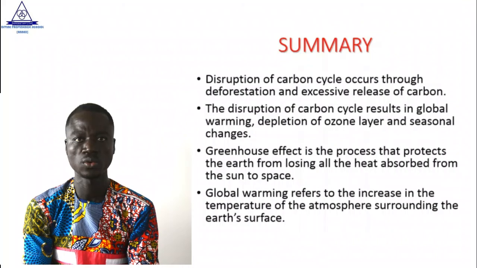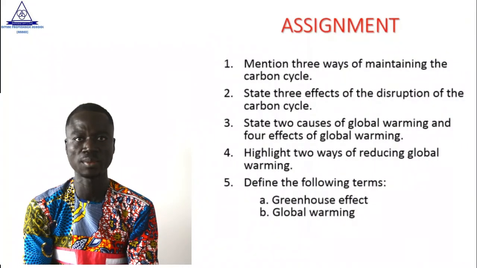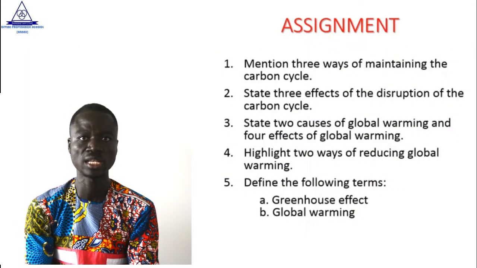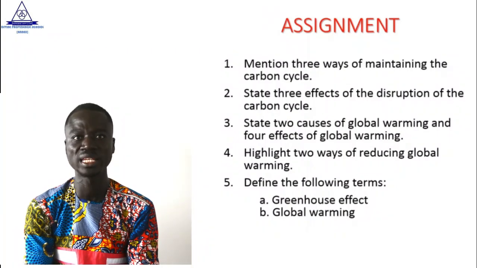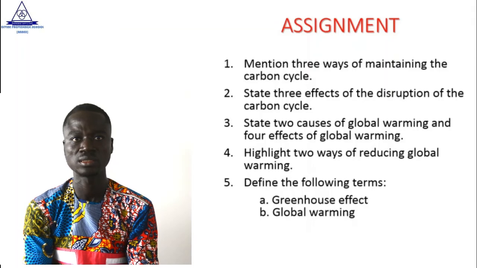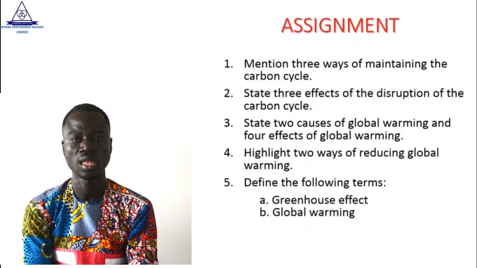So this is where time will permit us for today. But before we go, let's take these assignments. That is your assignment on the screen. 1. Mention 3 ways of maintaining the carbon cycle. 2. State 3 effects of the disruption of the carbon cycle. 3.